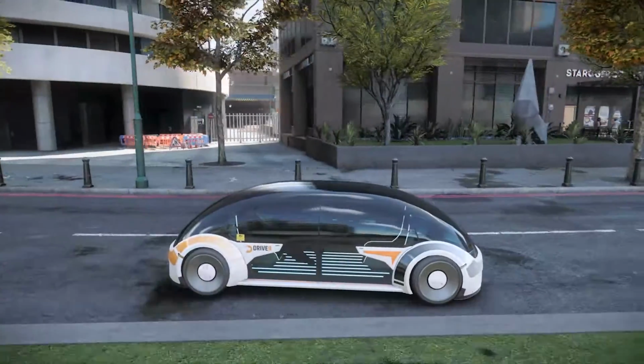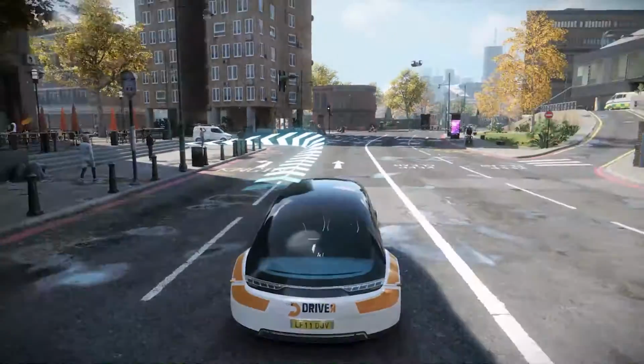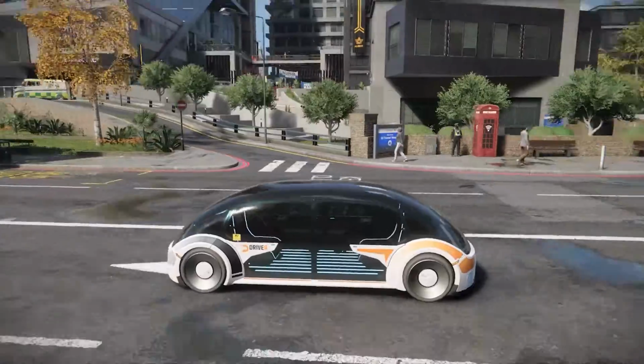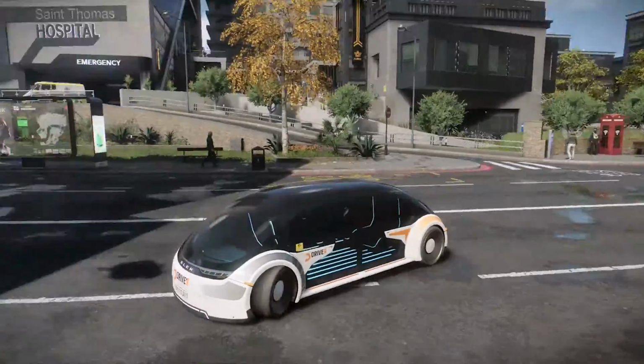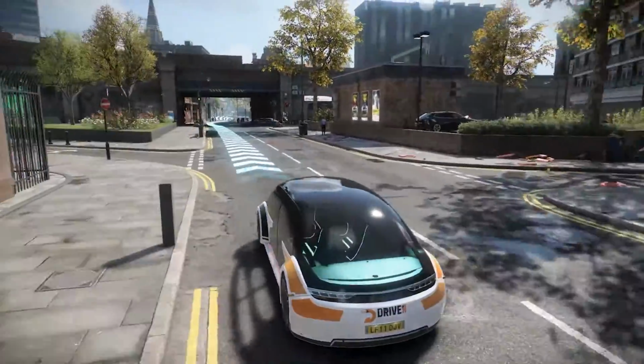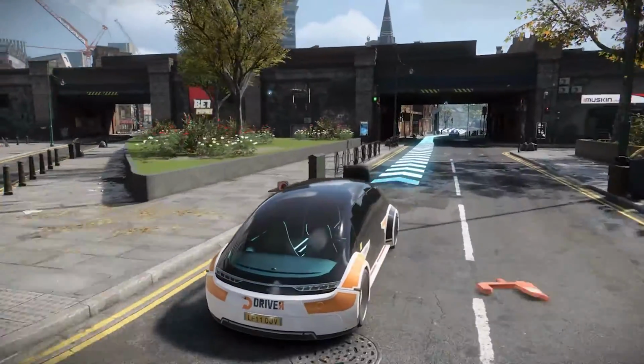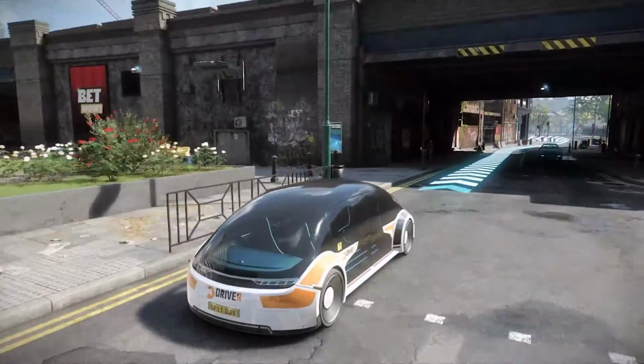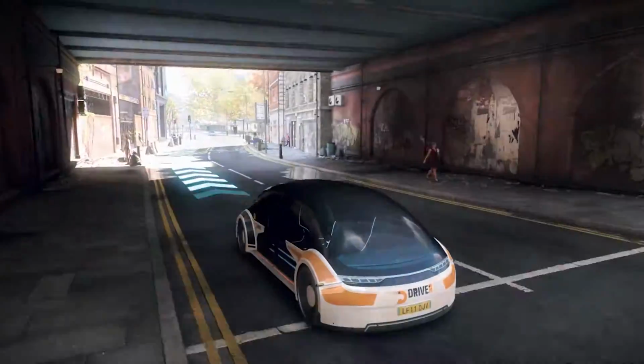Auto drive now enabled. This is a demonstration of what is possible in the future if we combine all the things that we have discussed just before right now.